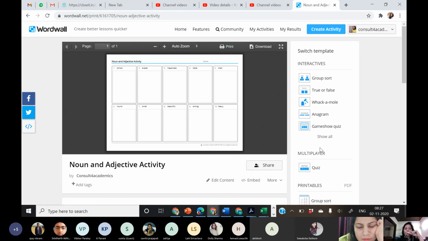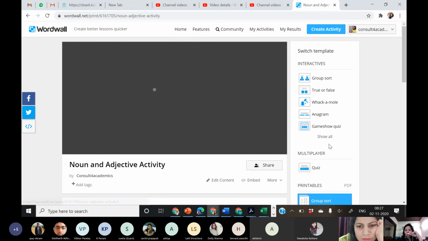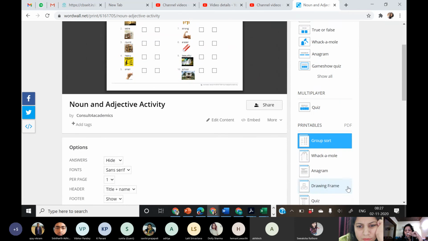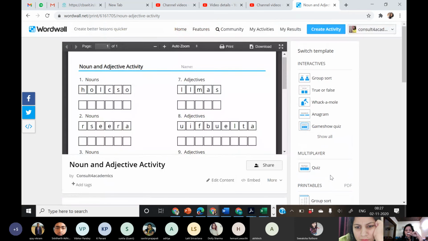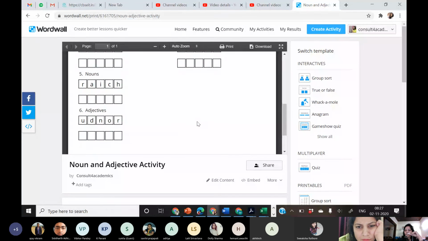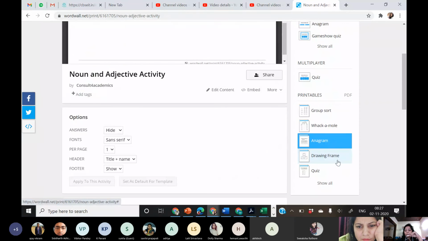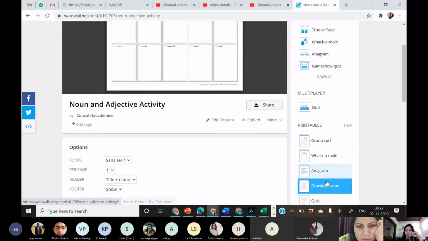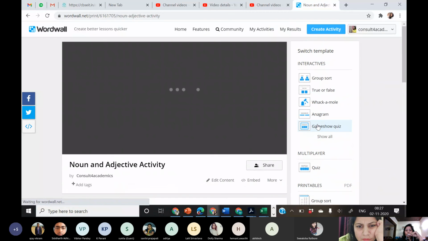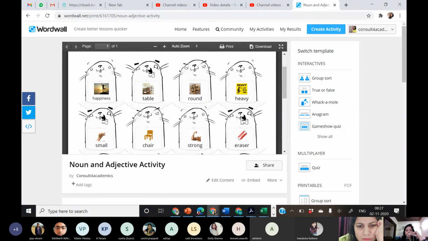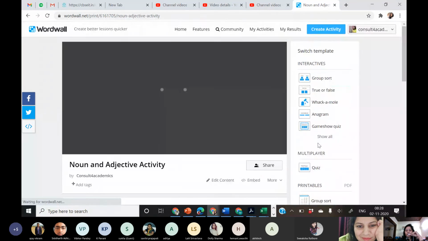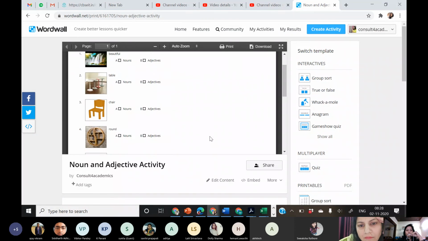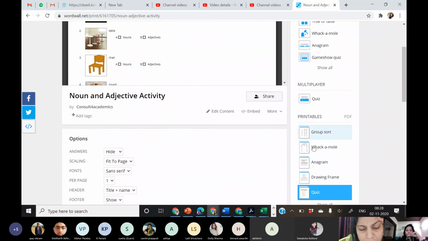You can give it to them, like they have to draw it. They will be able to draw the relevant diagrams. Group sort, this I've just shown you. Anagrams, they have to rearrange. Okay, the same activity can be done in a number of ways. Drawing frame that I've just shown you. Okay, vacuum. See, they also have to do it. Then quiz, whatever suits accordingly. Okay, see, they have to put a proper tick mark on that.